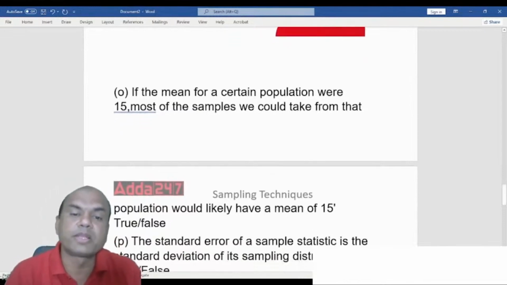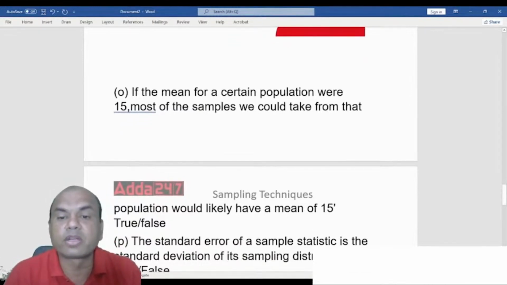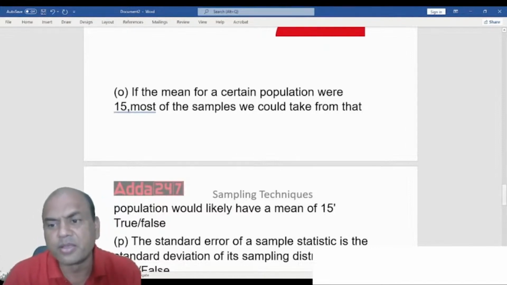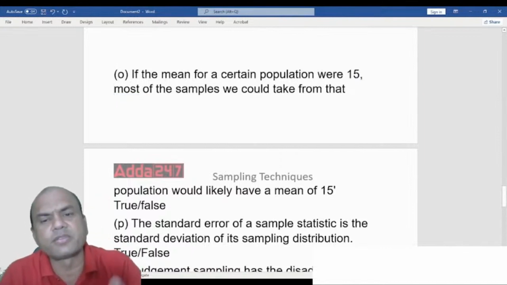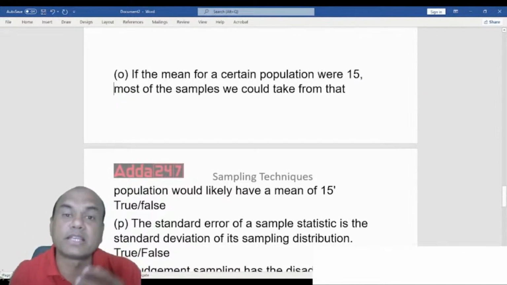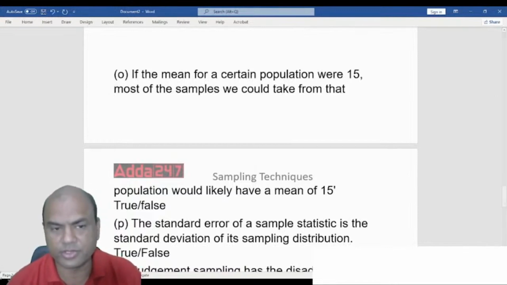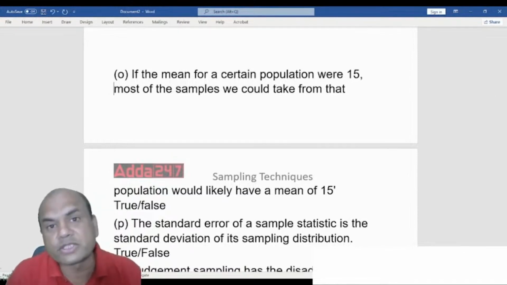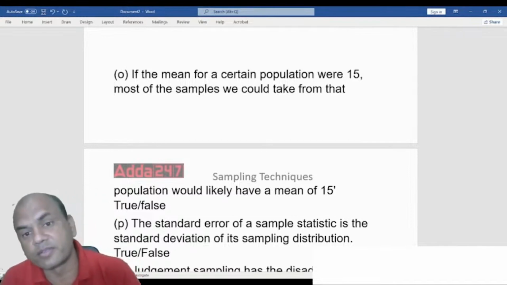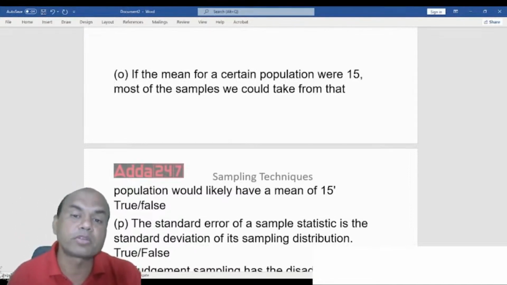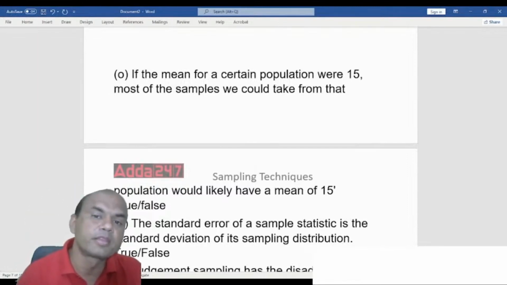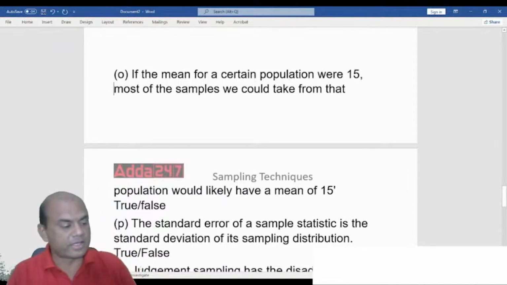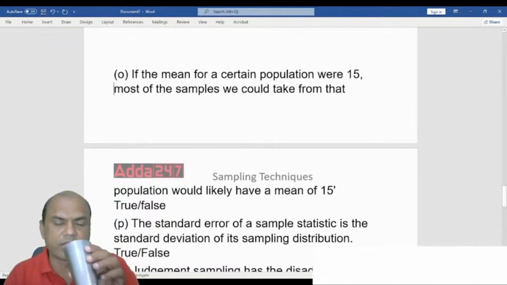The mean of a certain population was 15. Most of the samples we could take from that population would likely have a mean of 15. Is it true? Suppose there is a city and the average salary of that city is 15,000, let's say. The mean of the samples which I took from all the corners of the city, will it also be 15 or not? Let me see first from your side. Are you saying true?